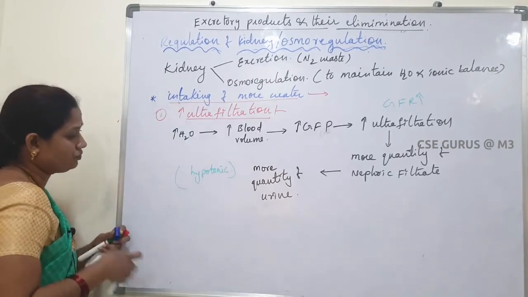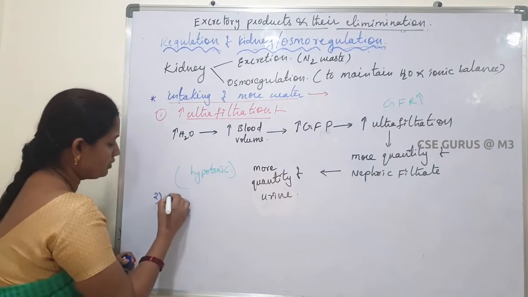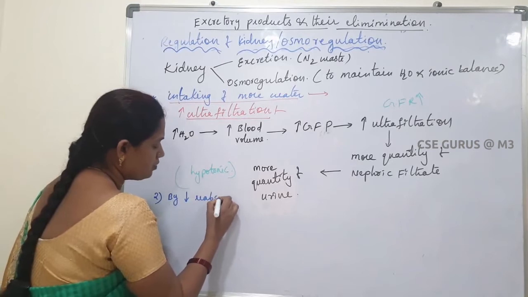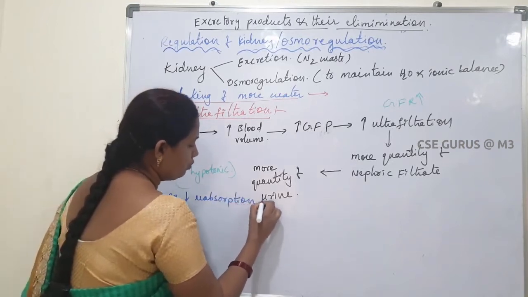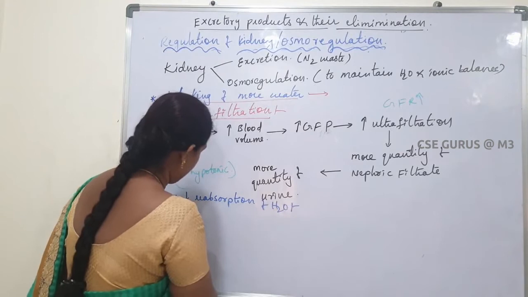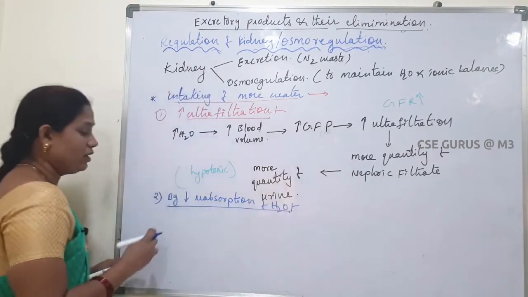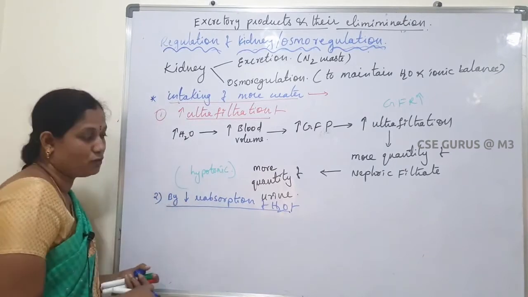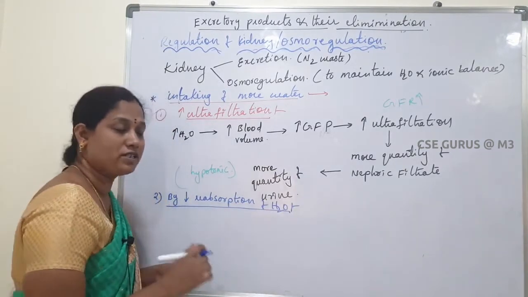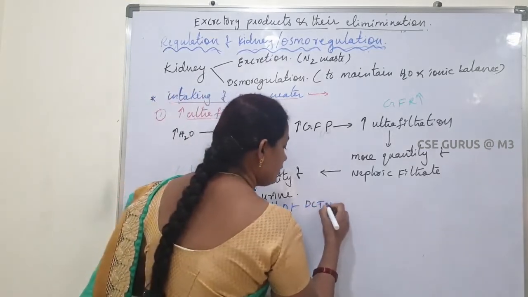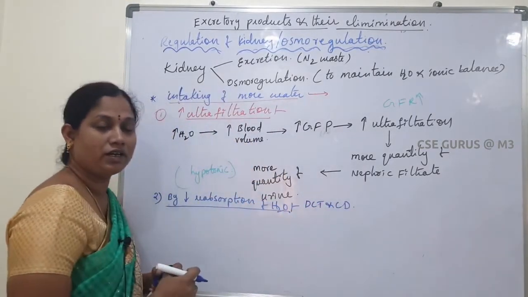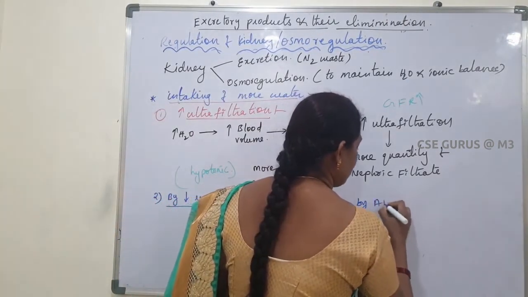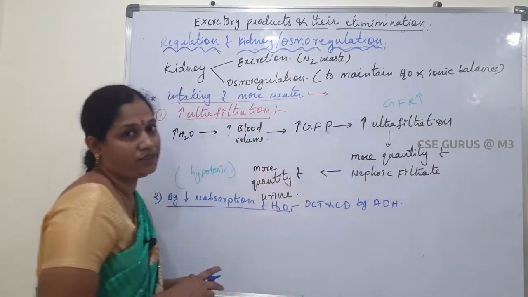Next method is by decreasing the reabsorption of water. Normally reabsorption of water takes place in the DCT and collecting duct, by the ADH hormone.